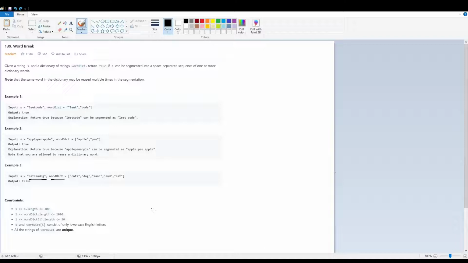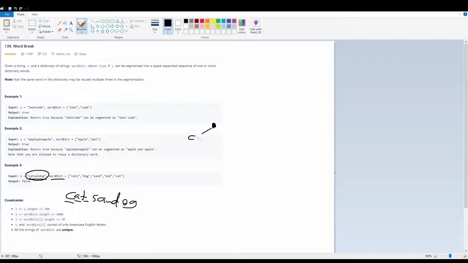Well, the brute force method would be to check each and every word. So let's take this example. So we have our decision tree, okay? If we go letter by letter, I'll write it out. C, is it in the word dictionary? Nope. A, CA in word dictionary? Nope. CAT in word dictionary? Yep.